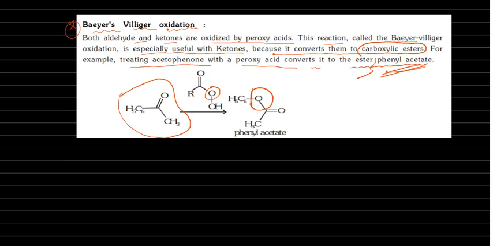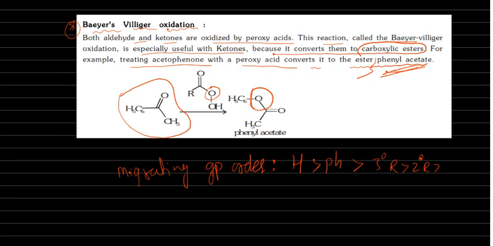So what is the order? See here the migrating aptitude, the migrating group order, we can say, is hydrogen, then phenyl, then tertiary alkyl group, then secondary alkyl group, then primary alkyl, then last methyl. Okay, this is the migrating order.